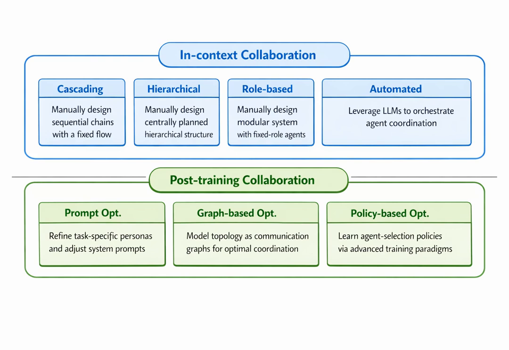Then there is the second dimension, post-training collaboration. This is where we optimize the multi-agent system's fundamental structure through algorithmic learning. Instead of relying on human engineers, we might use evolutionary algorithms to autonomously search for the single best communication graph or network topology for a specific class of enterprise tasks. Or, we might use deep multi-agent reinforcement learning to explicitly train a lightweight router agent to become statistically better at selecting the optimal specialist for a given problem over millions of simulated iterations.